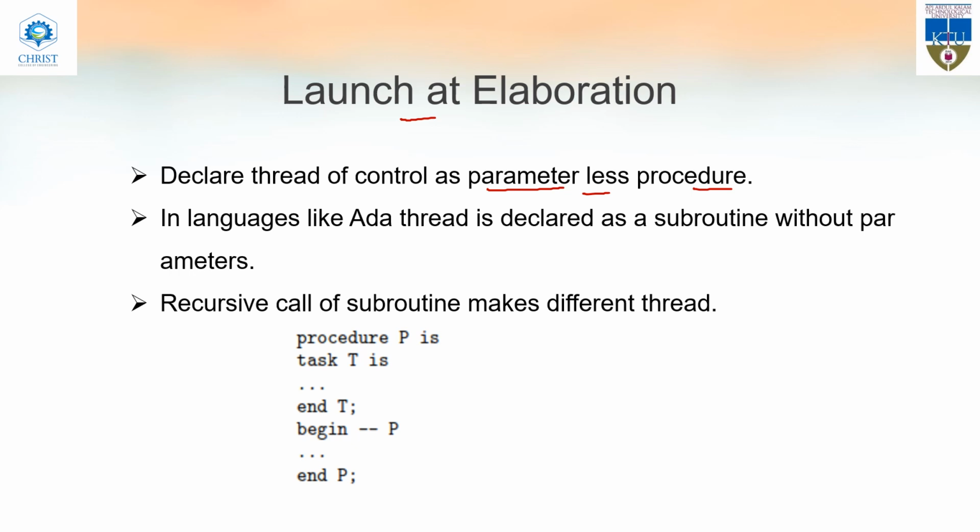We can say that each recursive call will be executed concurrently. In Ada we can use this launch elaboration, and this is an example of launch elaboration. So each recursive call just creates a thread, that is launch elaboration.